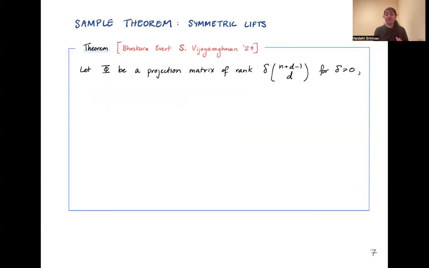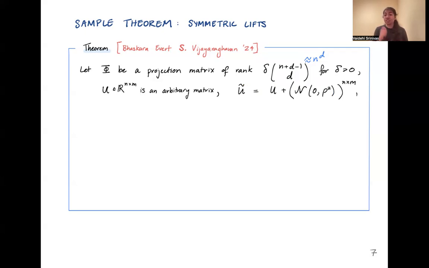So let phi be a projection matrix of rank delta times (n plus d minus 1 choose d) for some fixed delta greater than 0, where recall that n plus d minus 1 choose d is the dimension of the ambient space, and you can think of this as being essentially n^d. And so this means the delta tells us that this phi is rank deficient in the ambient space, but it's within a constant factor of being full rank.